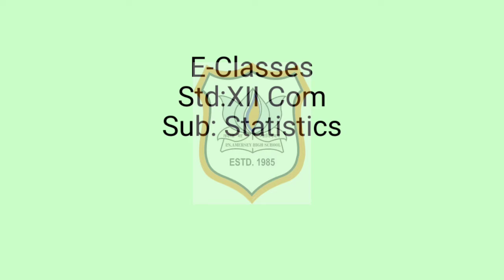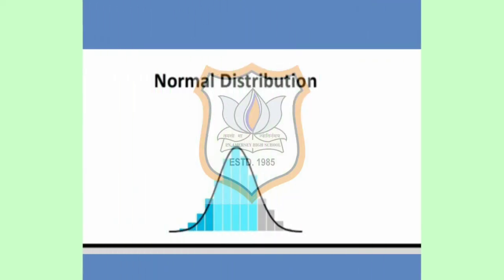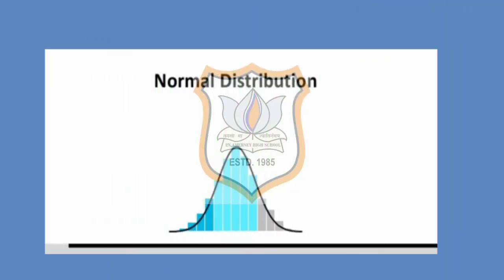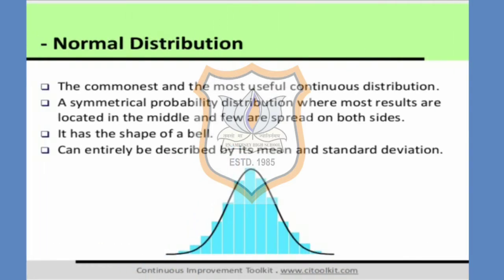Today, we will start with the third chapter of your Part 2 textbook, that is Normal Distribution. Normal distribution is used to calculate the probability, and this is also called normal probability distribution. Now let's understand the meaning of normal distribution.